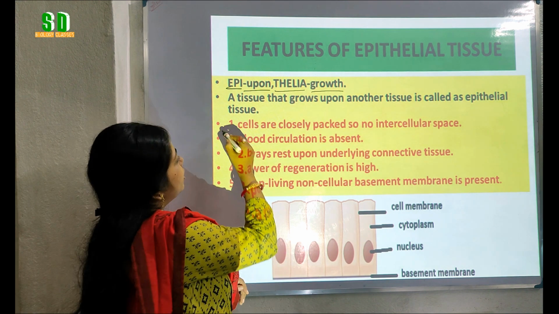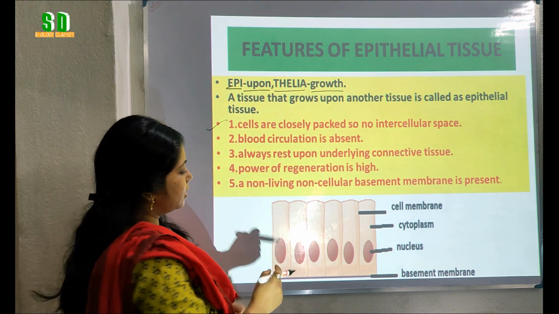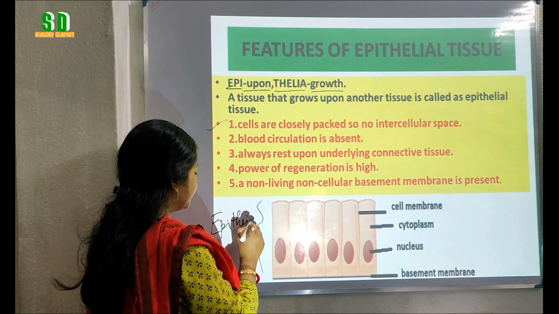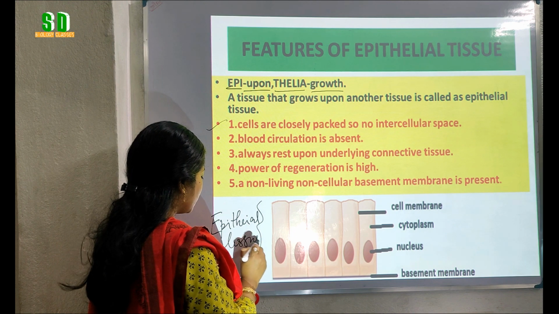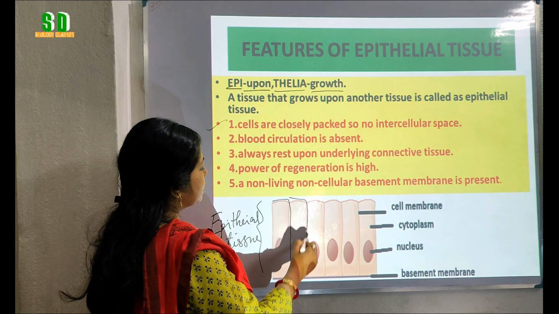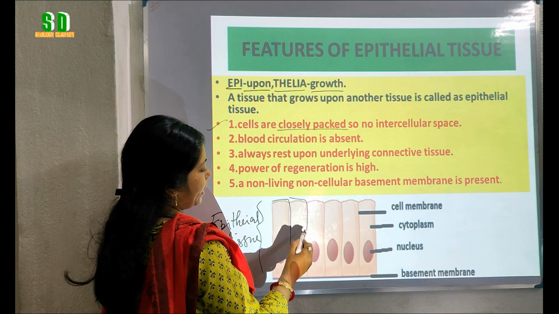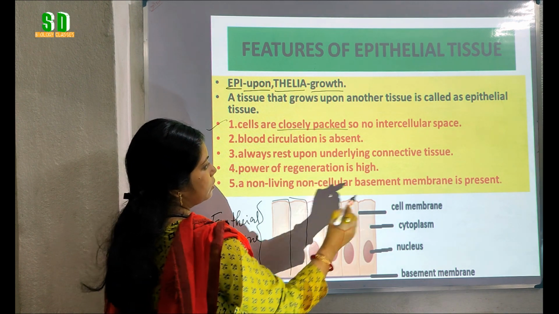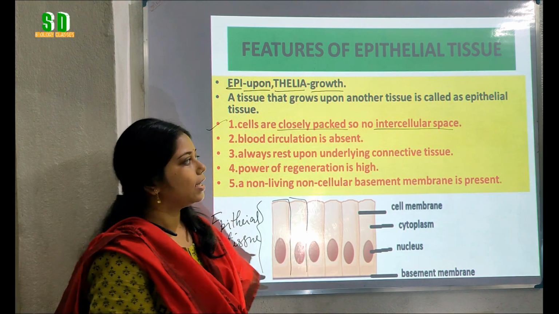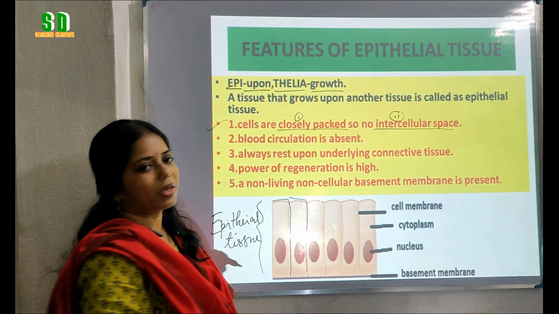So, what are the features of the epithelial tissue? First of all, the cells of the epithelial tissue. Here you will get the picture of epithelial tissue, where you can see that these are the individual cells which are closely packed. The cells are closely packed. So there is no intercellular space in between the cells. So the cells are closely packed and there is no intercellular space.